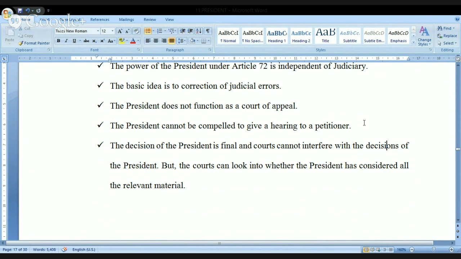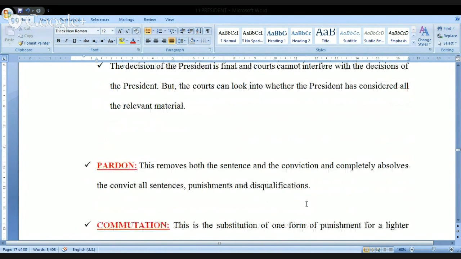Meaning in this particular statement, we are saying that the judiciary cannot interfere with the judgment, but the courts can look into whether the president has considered all the relevant material or not. Meaning at the end of the day, I am trying to tell you whether judicial interference or judicial review is permitted or not. Kindly remember, once we have exhausted the judiciary, then we go to the President of India, and any decision that is taken by the President of India is subject to judicial review.